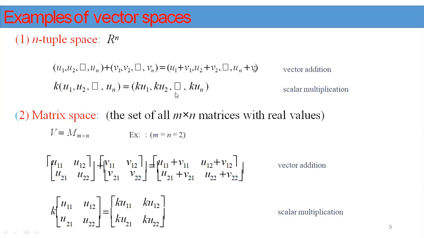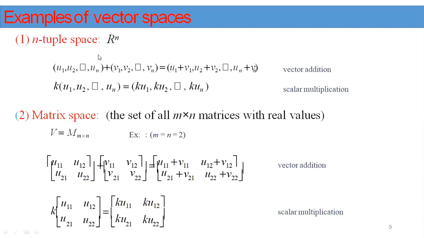Now k into (u plus v) is equal to k into u plus k into v. (k plus l) into u is equal to ku plus lu. k into (lu) is equal to (kl) into u. Last one, 1 into u, multiplying this n-tuple vector, is equal to u.